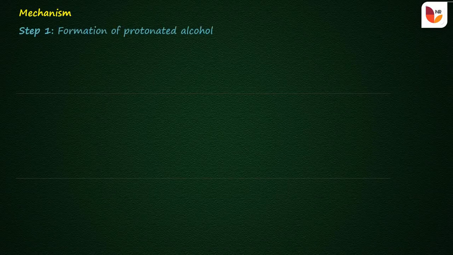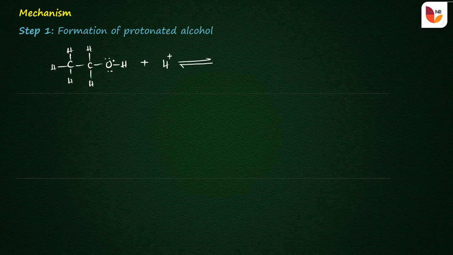The first step is the formation of protonated alcohol. Take the alcohol, ethanol, with OH. The oxygen atom contains a lone pair of electrons and the remaining are hydrogens. This alcohol gains one proton from the protic acid, that is, concentrated sulfuric acid releases one proton.